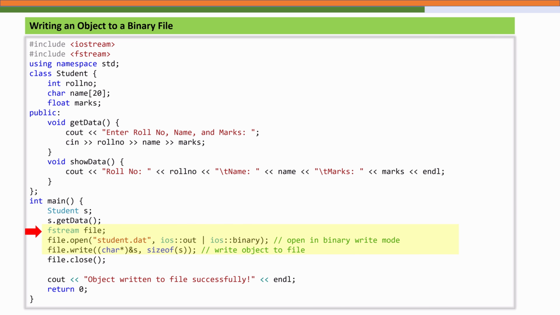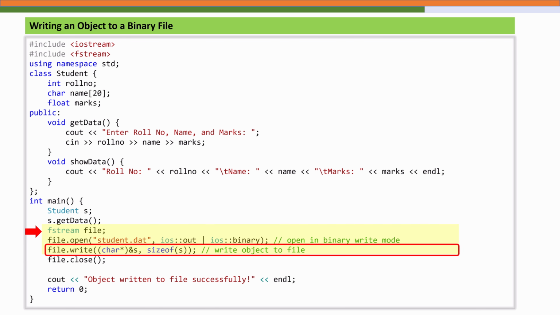Then a file for writing the entire object byte by byte into the file, that is file.write. This means the file now stores the object's binary image, including all its data members exactly as they exist in the memory. Notice we have used ios::binary mode. This ensures that no conversion is done, unlike in text files.